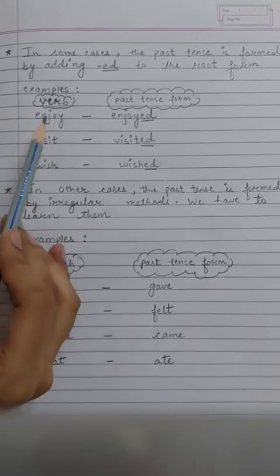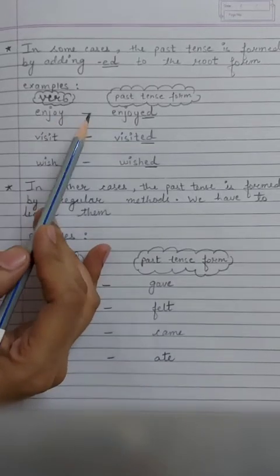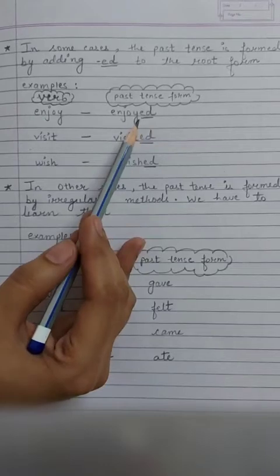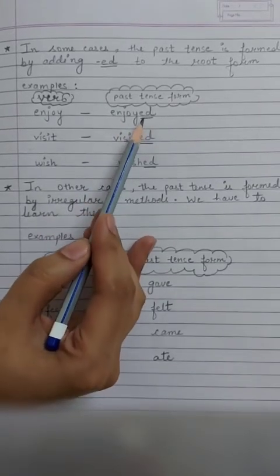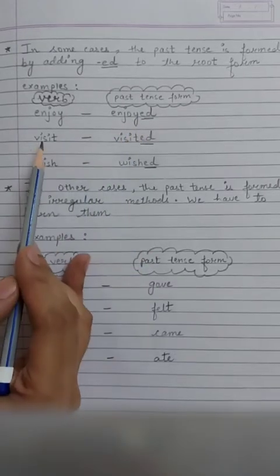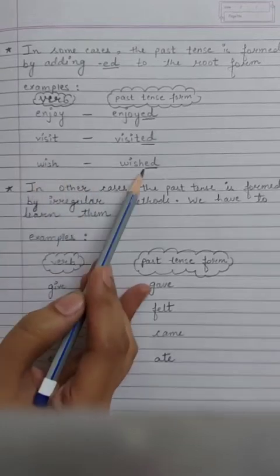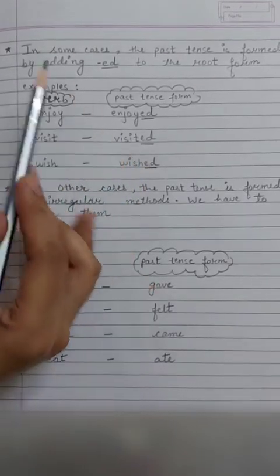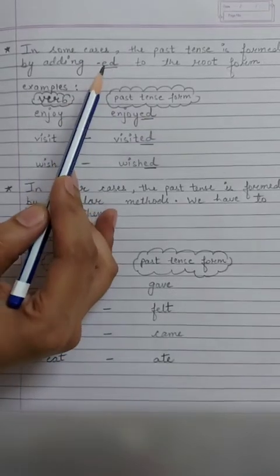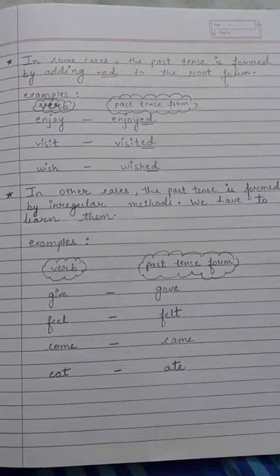For example, enjoy. Enjoy is the root form, right? To form the past tense, we will add ed to the word enjoy, so it will become enjoyed. Similarly, visit, visited. We will add ed to it. Wish, wished. So in some cases, the past tense is formed by adding ed to the root form.